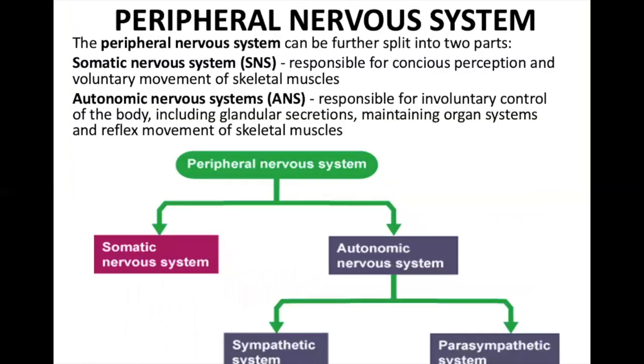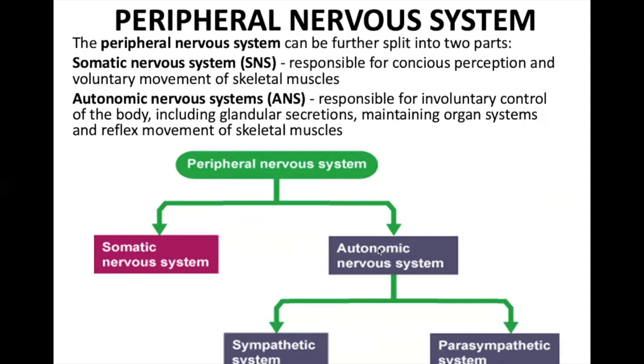The peripheral nervous system can further be split into 2 parts, the somatic nervous system and the autonomic nervous system. The somatic nervous system is responsible for conscious perception and the voluntary movements of the skeletal muscles. Voluntary movements means the movements that take place according to our will.